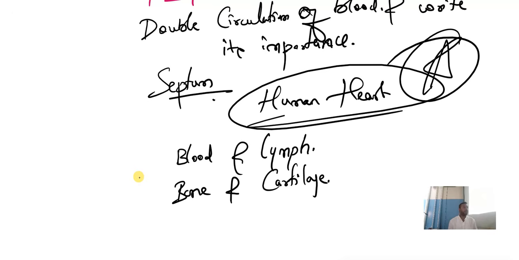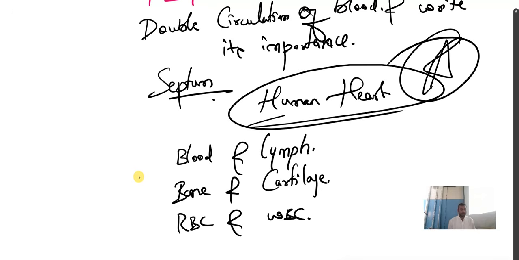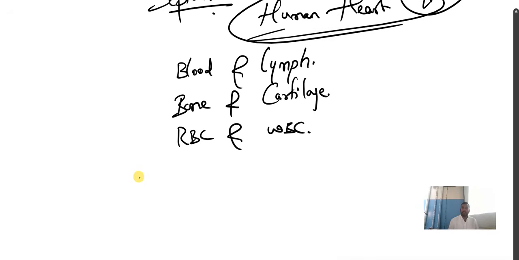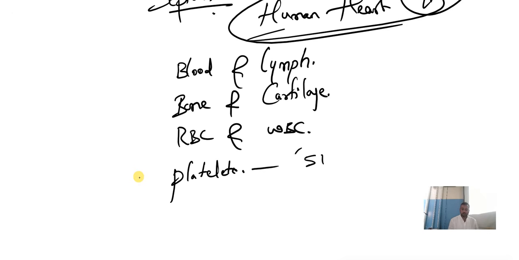Blood and lymph, bone and cartilage. Okay. RBC and WBC difference. Okay. And how you can maintain the platelets. Platelets, it's there in page number 51. Maintenance of platelets.